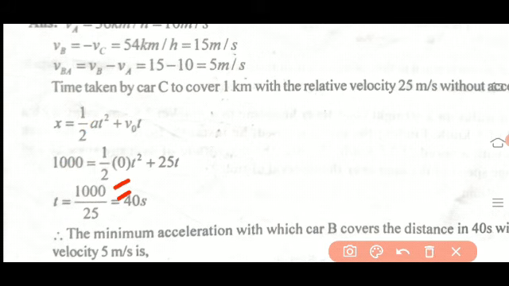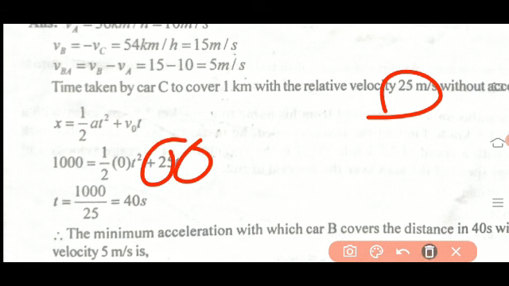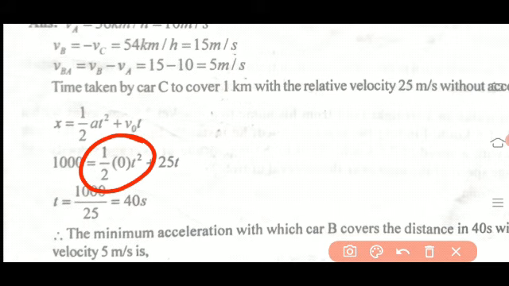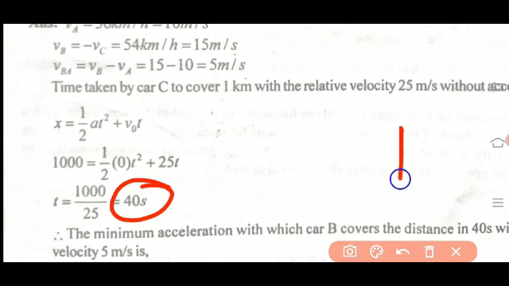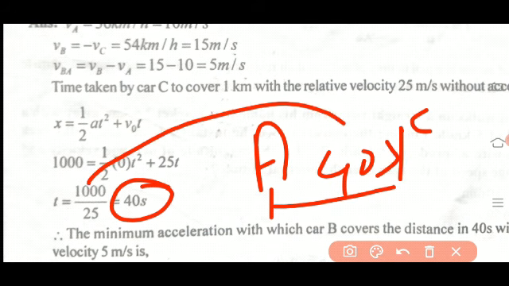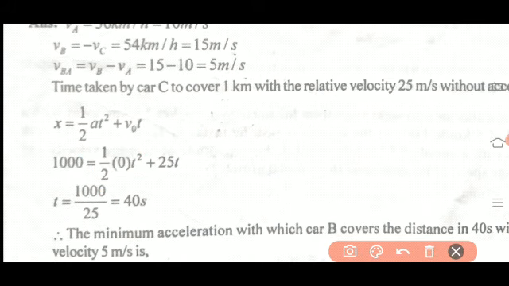So we don't know the time t. Then what is the initial velocity, the velocity at which car C is moving? That is 25 meter per second. So 25 into t, and the acceleration term becomes 0. Clear? Therefore, t equal to 1000 by 25, that is 40 seconds. That means car C will reach A at 40 seconds. So before 40 seconds, car B must overtake A.